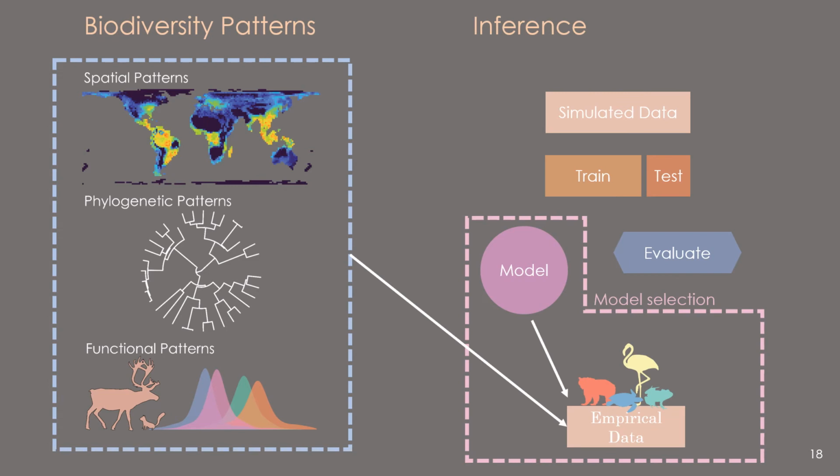So then to perform model selection, basically what we do is we get empirical data in the same format as our simulations, and we estimate the same 50 summary statistics. We then take the best performing model and try and estimate the submodel of population divergence from those summary statistics.